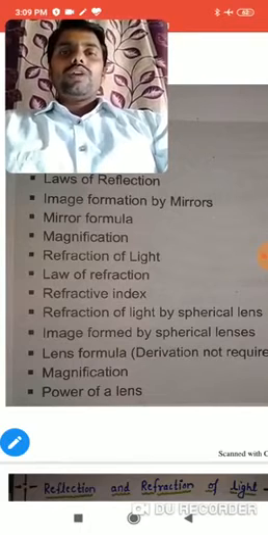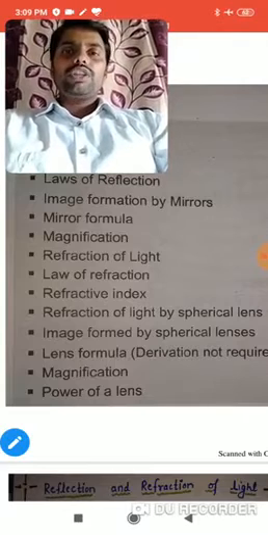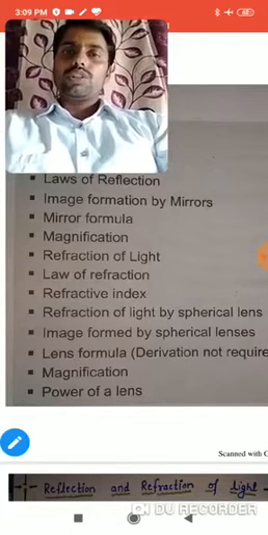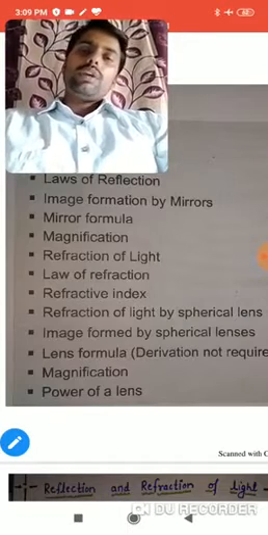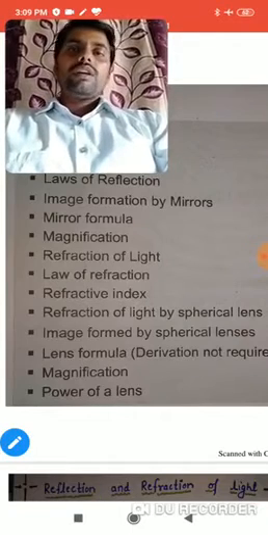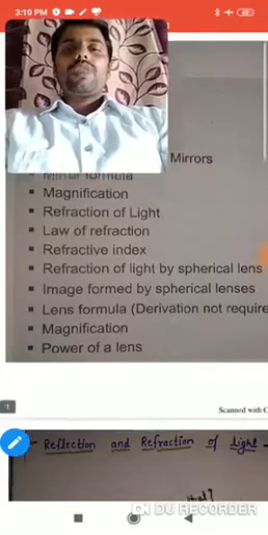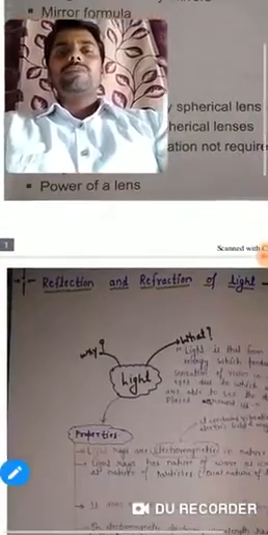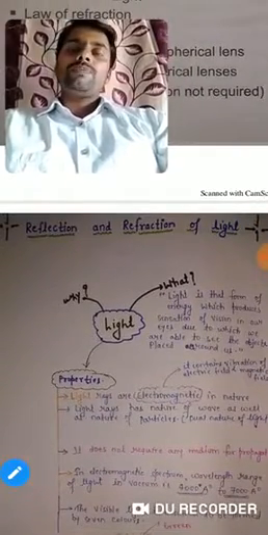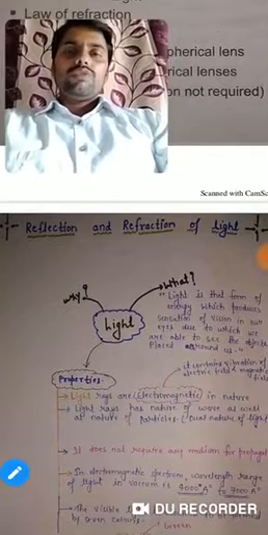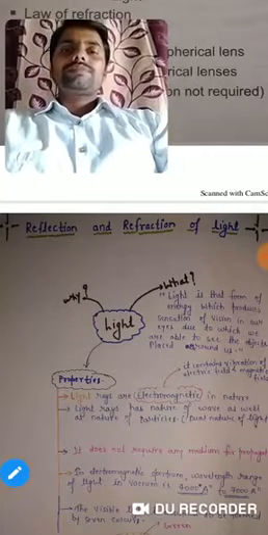Okay, so I hope you get a brief idea about the syllabus, which topics you must study with your books, and which topics you have to leave, with respect to your syllabus. So now we will start our discussion with a brief introduction of light. What is light? We will start our discussion from what is light.